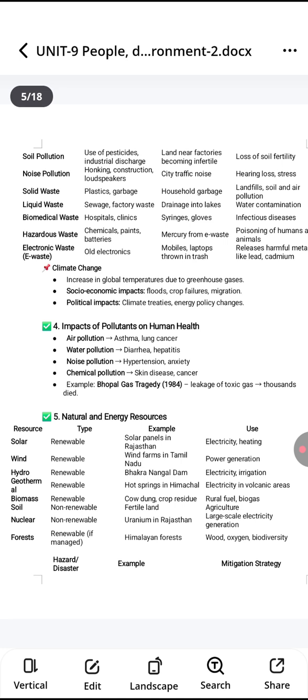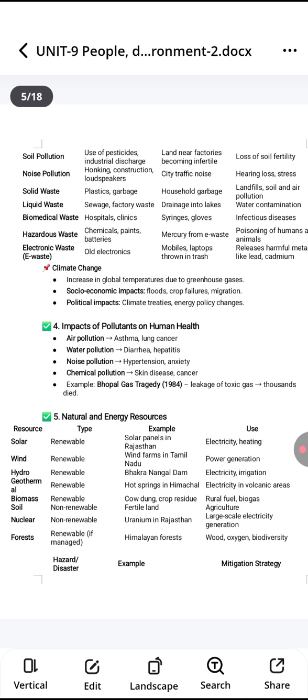Next topic we have the impact of pollutants on human health. First we have air pollution, and because of that we have to face lots of problems. Firstly asthma, lung cancer. Next we have water pollution, because of this, diarrhea and hepatitis. These are the problems that a person faces on a regular basis.